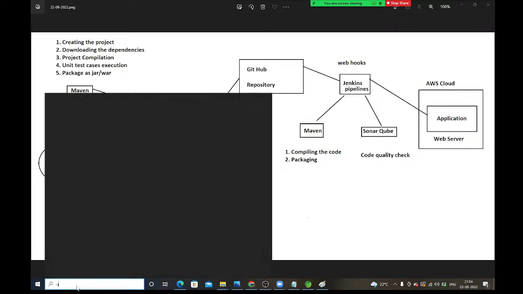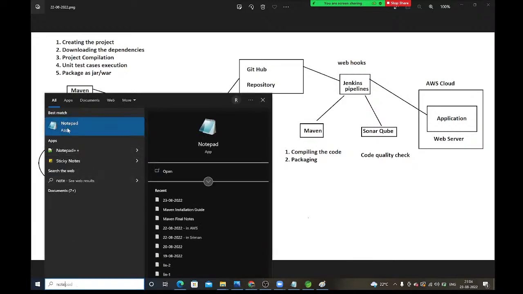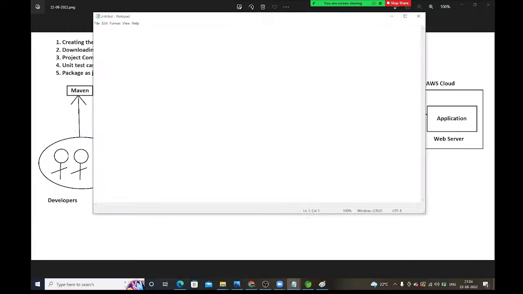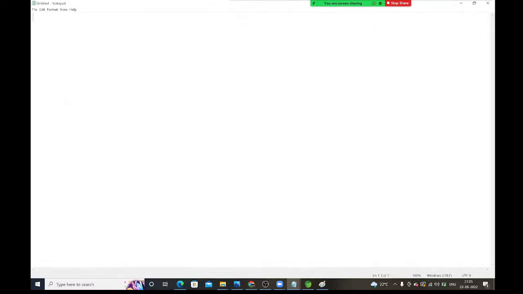Let me open one notepad. Here I am going to write a simple Java program. Observe carefully guys. Class SampleDemo I am taking. Inside this class, you guys no need to understand this coding, forget about the coding.